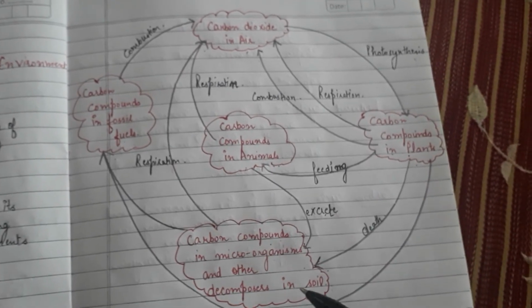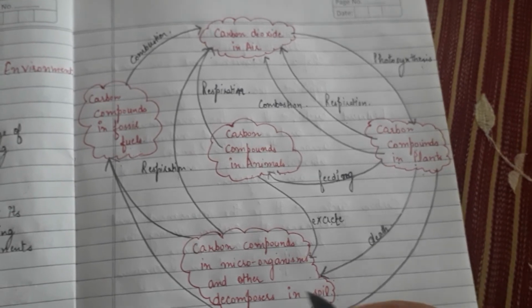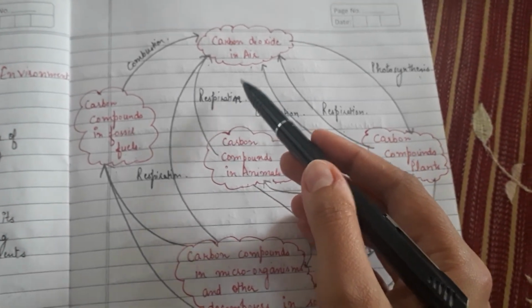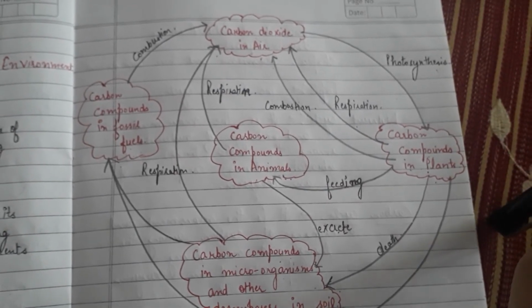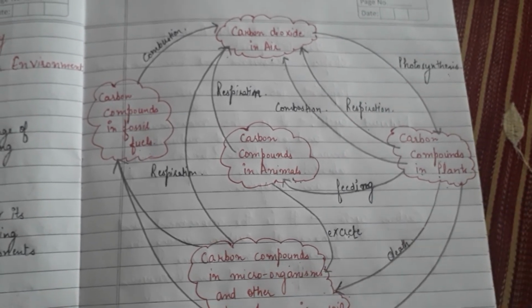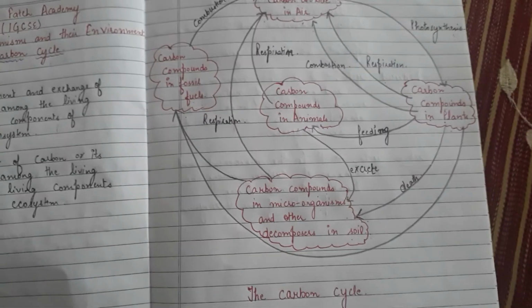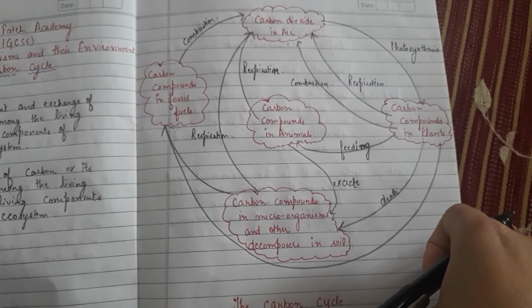Then in case of a soil, it is lithosphere, fine, and then again returning back into the atmosphere. So this complete cycling of carbon among the different components of the ecosystem, this process is known as carbon cycle. I hope you have all understood the process.